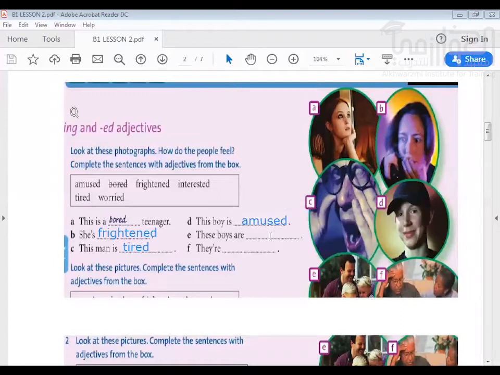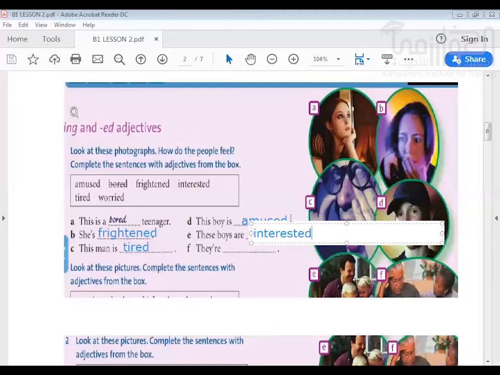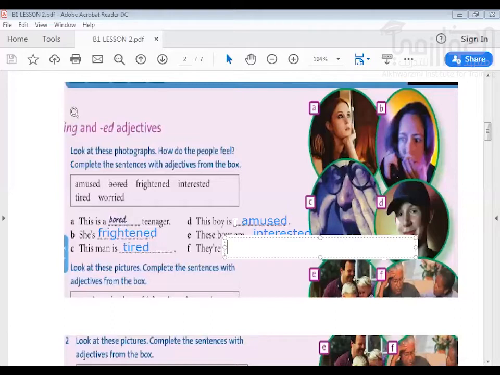And then E, the boys are what? Interested. So interested in something. You can see they are focused on something. Interested. And then we have the next, F. You can see that they are worried.